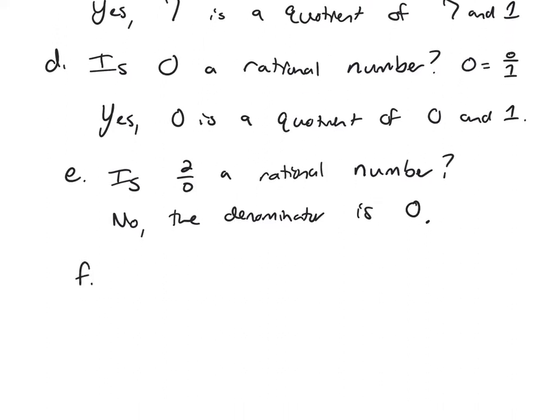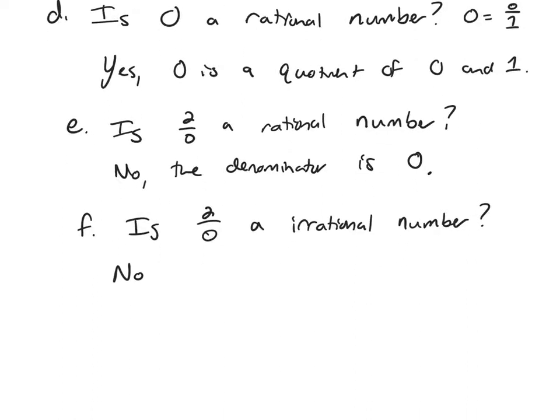So then I'll ask, if it's not rational, is 2 over 0 an irrational number? So what do you think? Yes or no, and why? So the answer is no. This is not an irrational number. Why?